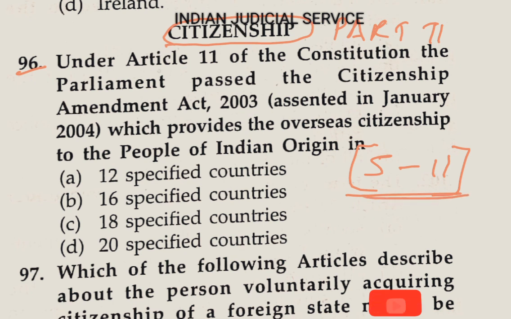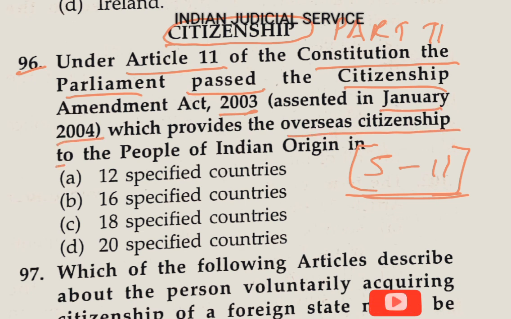Now under Article 11 of the Constitution, the Parliament passed the Citizenship Amendment Act 2003, with assent in January 2004, which provides overseas citizenship to people of Indian origin. So section 11 deals with the Parliament regulating the right of citizenship by law.